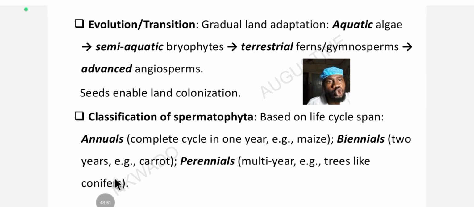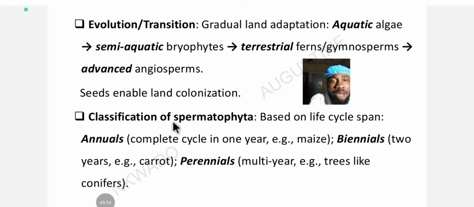So usually this biennial crop, during the first growing season, what do they do? During the first growing season, they use it for growth and development. Growth and what? Development. Then the second year, they use it to start producing fruits and mature those fruits. And they die after that second year. So for perennial, during the first year or the first 2 years, they use it to grow and develop. Then after that, they use the other years that they are going to live to bear fruits every season, until they die after their life cycle has been completed.